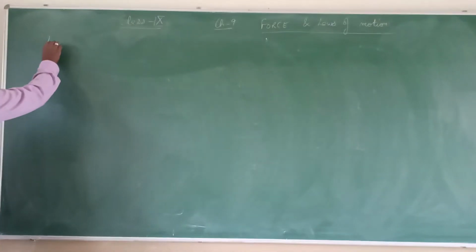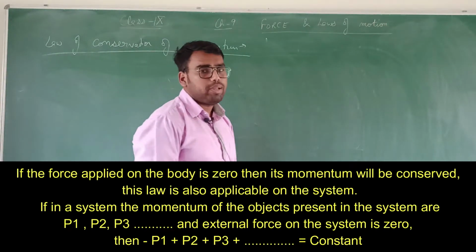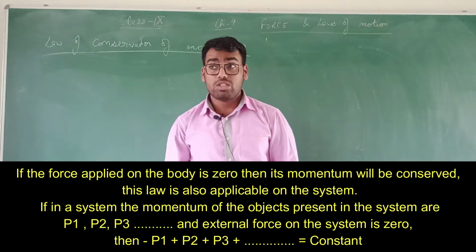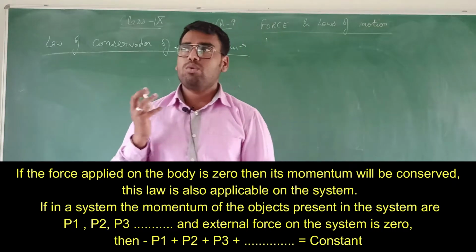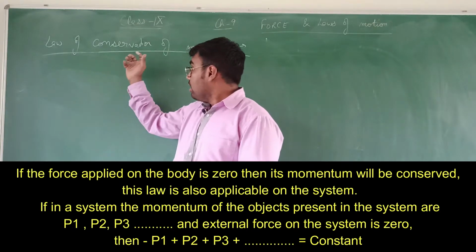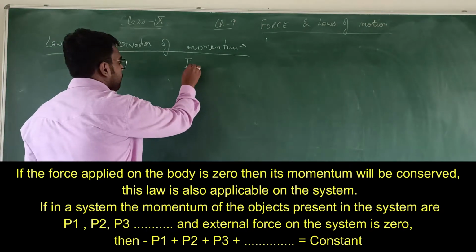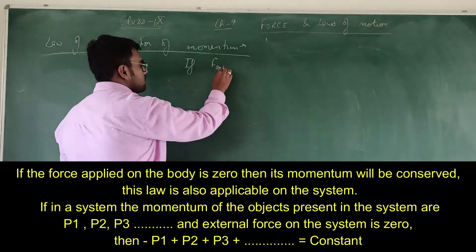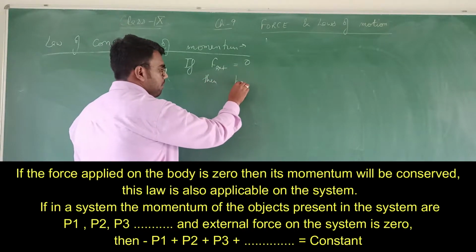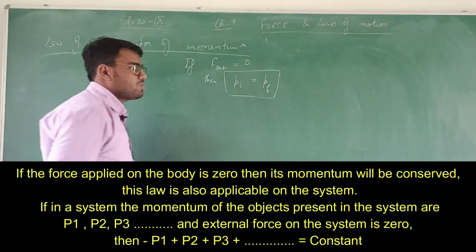What is meant by the law of conservation of momentum? It states that if we do not apply any force on a system of objects, a system of two or more objects, that means if there is no external force, then the total momentum remains conserved. That is, if external force is 0, then total momentum is conserved. We say initial momentum is equal to final momentum.